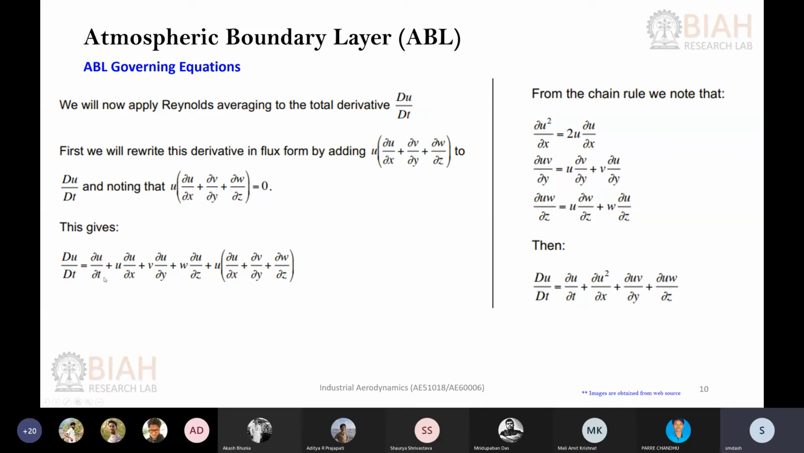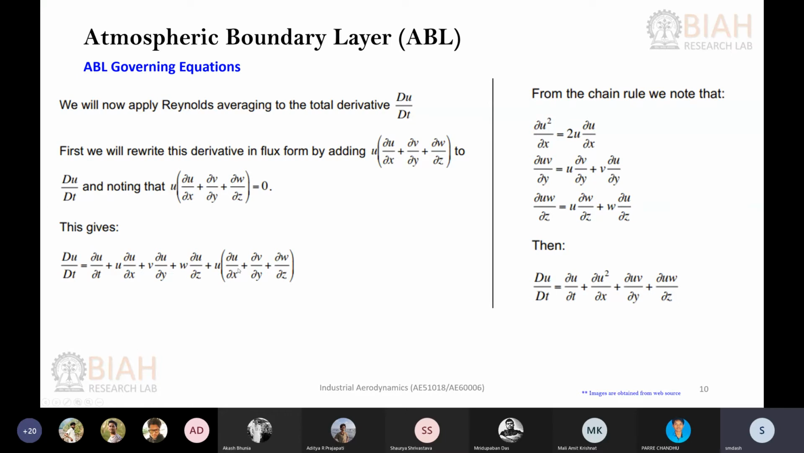Now I have added this extra term to it so that I can further simplify the equation. This extra term, du by dx, dv by dy, dw by dz, is a part of your continuity or mass conservation equation, which gives 0. So if I add it, it is not going to change the equation mathematically. But the benefit of adding this particular term is that I can further simplify the equation, like I have mentioned on this part of the slide.